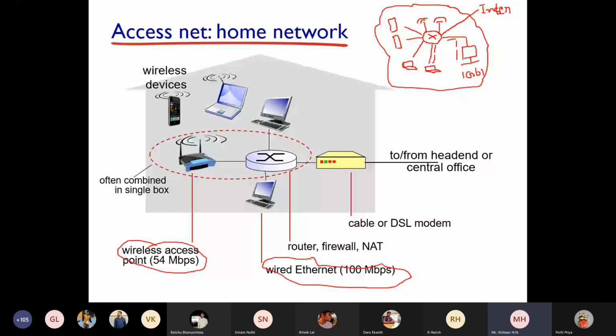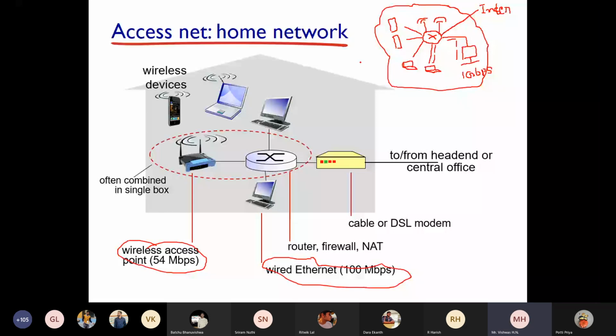In our campus, these systems are connected to a switch, not directly to a modem. We will come to the institutional networks later. But I'm telling you, the systems in our campus are connected to a switch through a 1 Gbps link. Now this is inside your network, right?